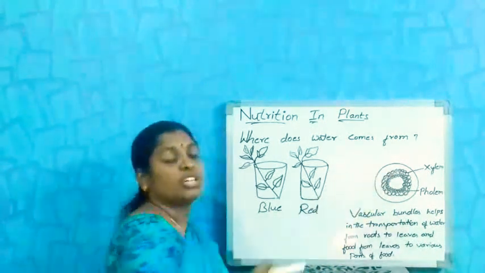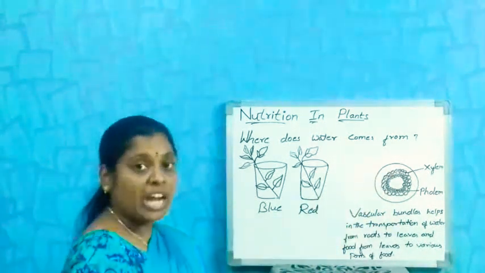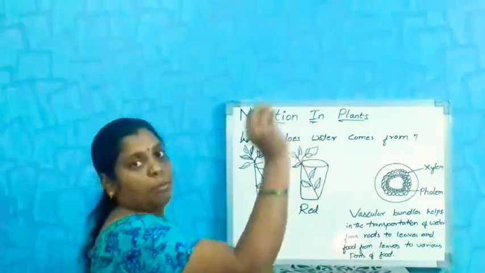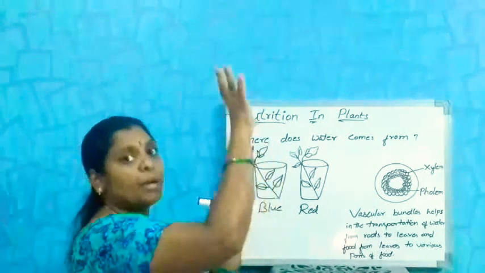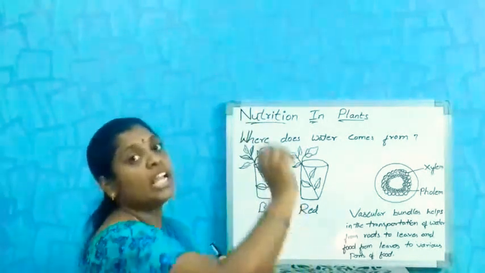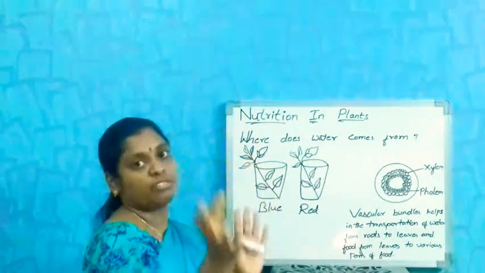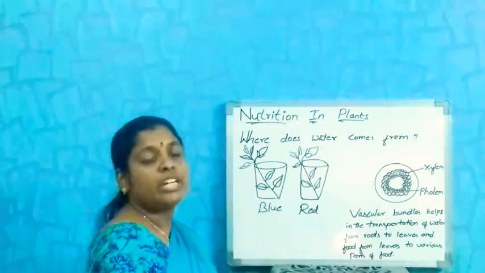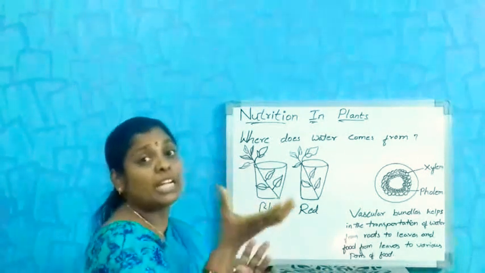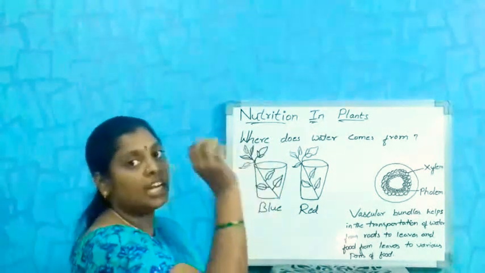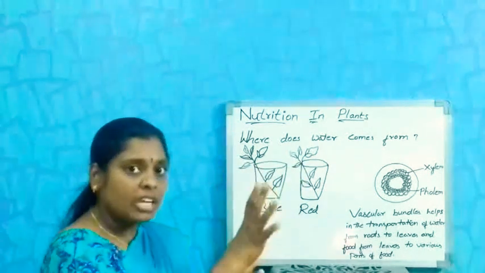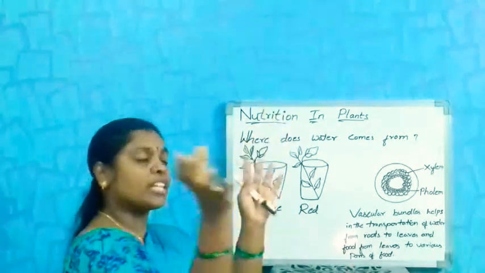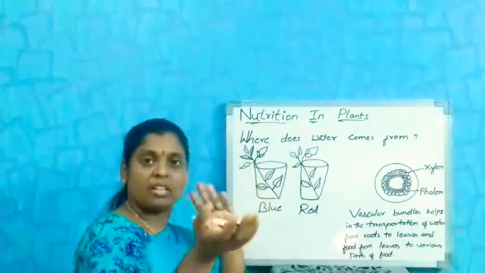The function of the xylem is to transport water from the lower part of the plant to the upper parts, from roots to the leaves, every part of the plant. Whereas the phloem transports the food materials which are prepared in the leaves by absorbing the water from the soil and carbon dioxide from the environment through the stomata.